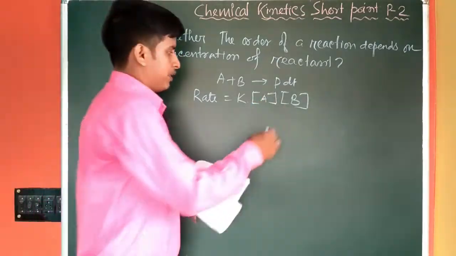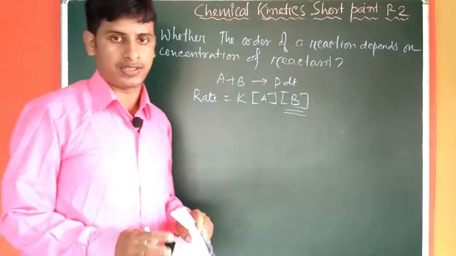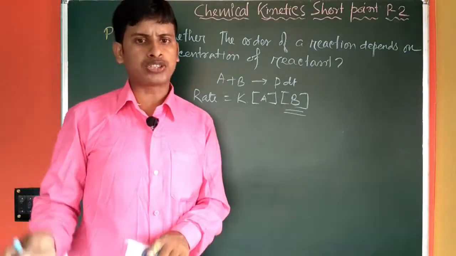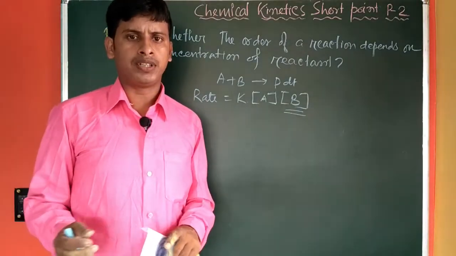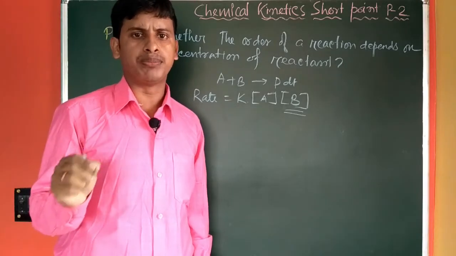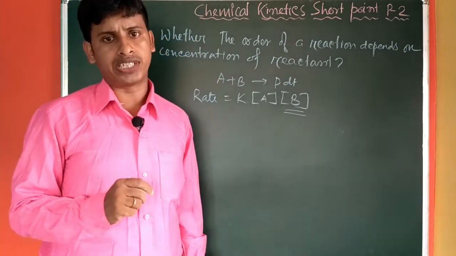Now, if the concentration of one of the reactants is taken in large excess with respect to the other, then with progress of time, the change of concentration of B will be negligible compared to its starting concentration.